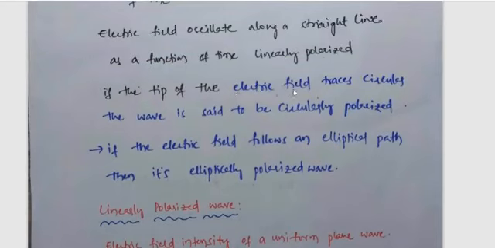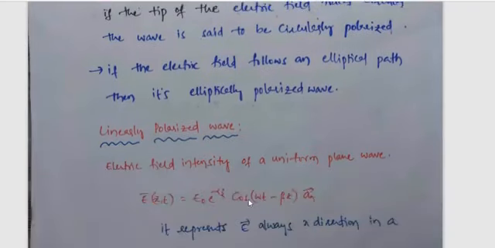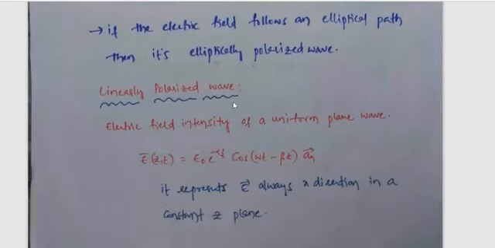See, the electric field traces, in the sense that at each instant of time the field magnitude varies sinusoidally. Finally, if you connect all the points of the electric field tips, then you get the circle, or the ellipse here.